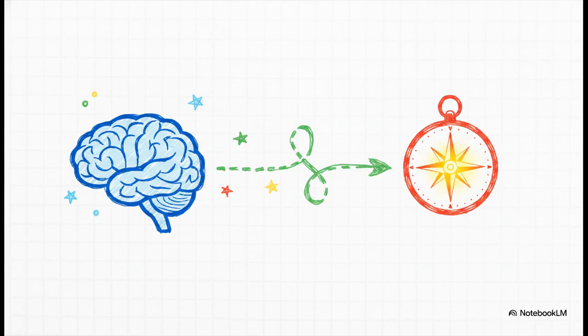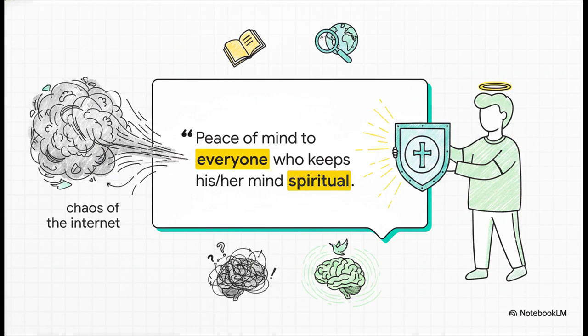Being highly skilled at evaluating internet sources is a super powerful tool, for sure, but being smart without a moral compass to guide how you actually use that information, that just leads to pain, both for yourself and for the people around you. And you know, this is where true wisdom steps in. When you approach the chaos of the internet not just as a skilled academic, but as a prudent, spiritually minded researcher, everything changes. Romans 8:6-7 promises peace of mind to everyone who keeps their mind spiritual.